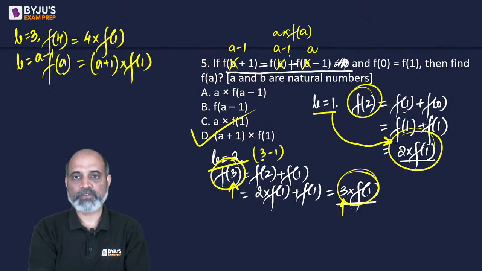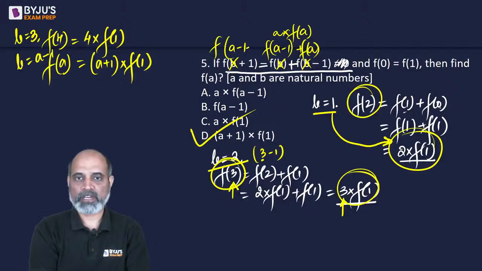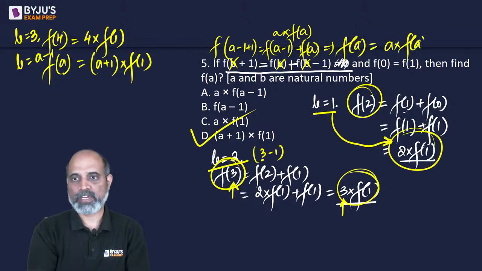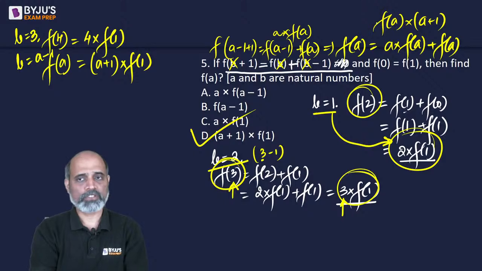So common thing we will have is f of a minus 1 plus f of a. This results in f of a is equal to a times f of a plus f of a. If I take out f of a common, I'll be left with a plus 1. So this is what gave away that it should be option D.